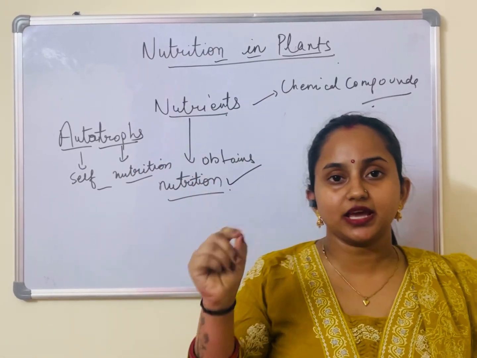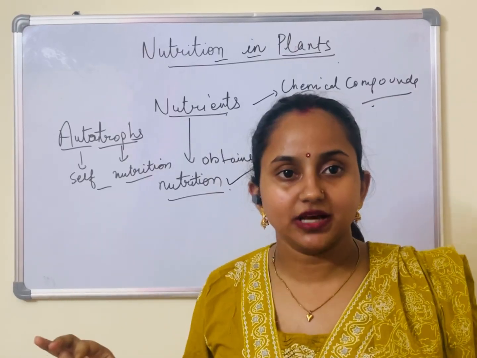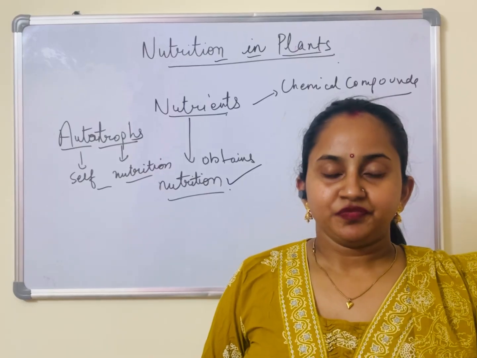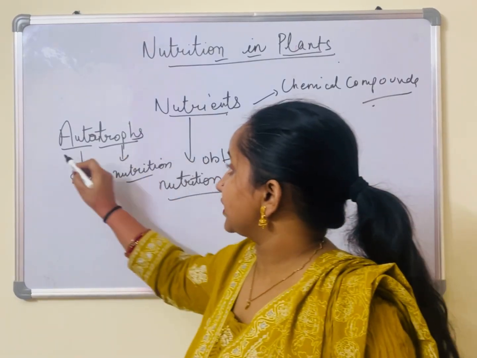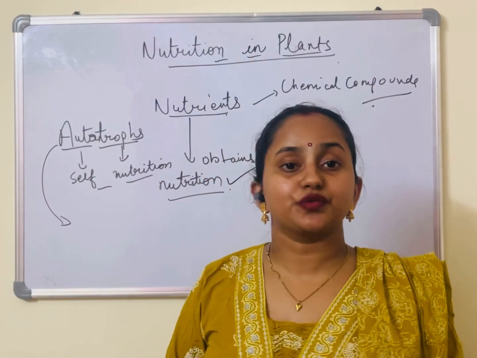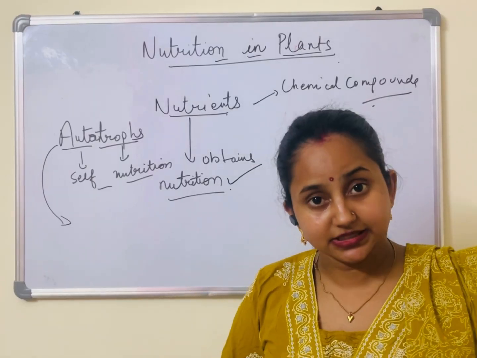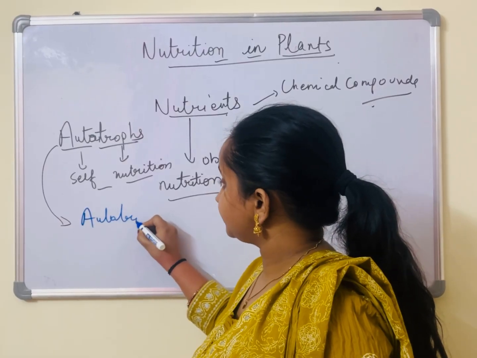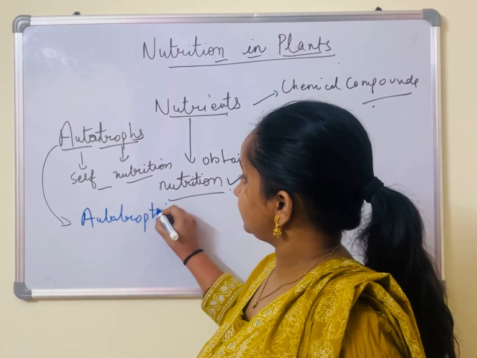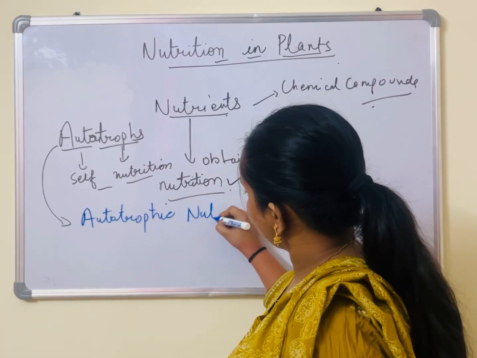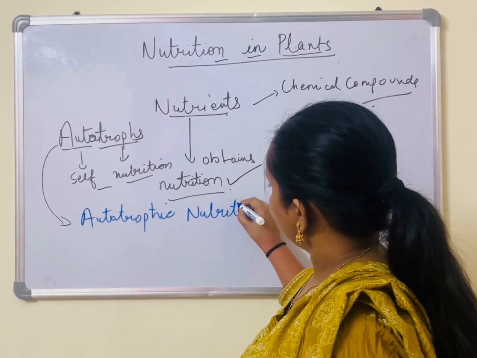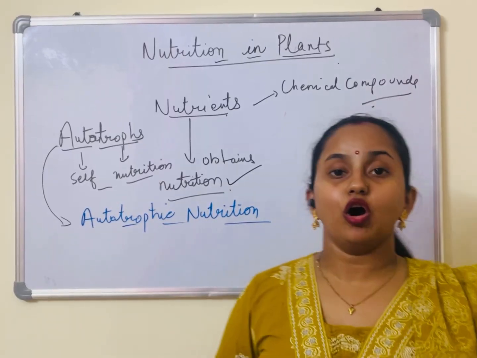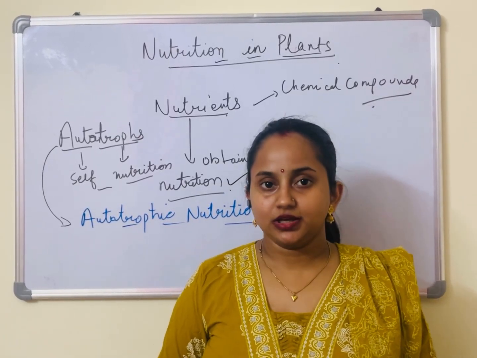Why? Because they can make their food by themselves by the process of photosynthesis. क्योंकि वो autotrophs होते हैं, इस वजह से the type of nutrition present in green plants is called autotrophic nutrition.